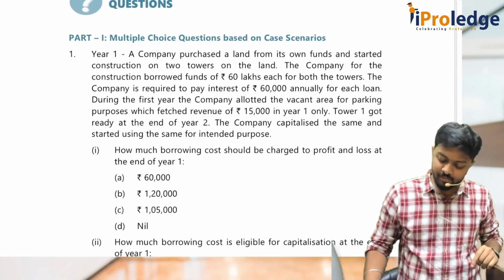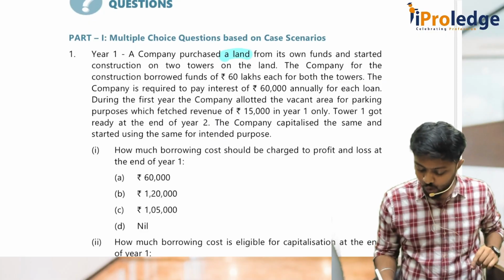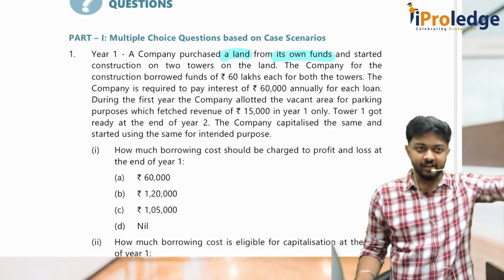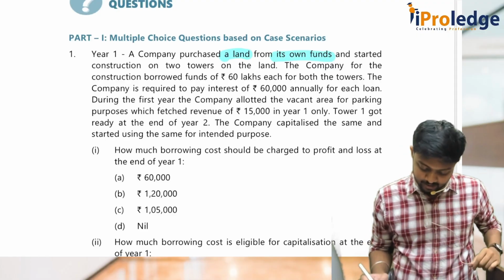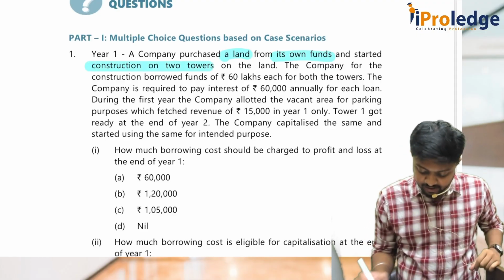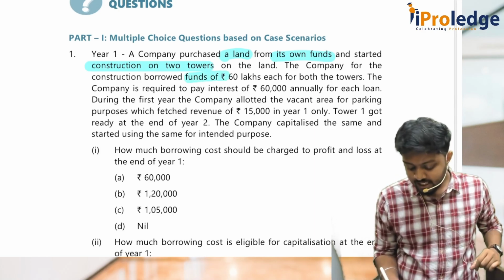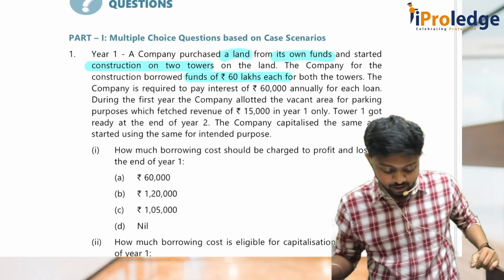Year 1, a company purchased a land from its own funds and started construction of 2 towers on the land. The company for the construction borrowed funds of 60 lakhs each for both the towers.